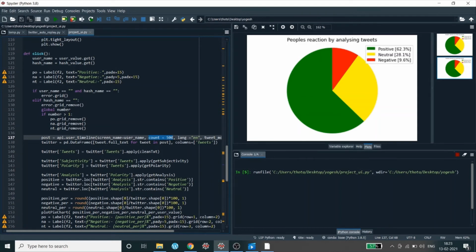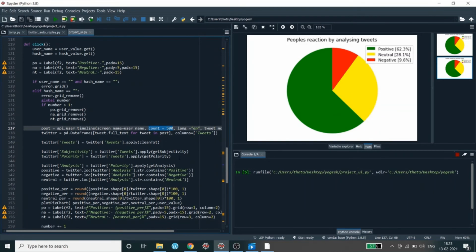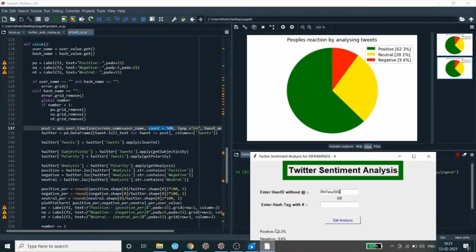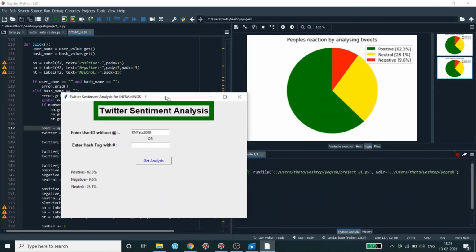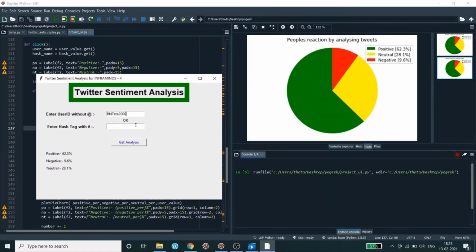That means 500 recent tweets. My code will automatically consider them. So here it is, the user interface for the output and also the visualization of the output through the matplotlib library.